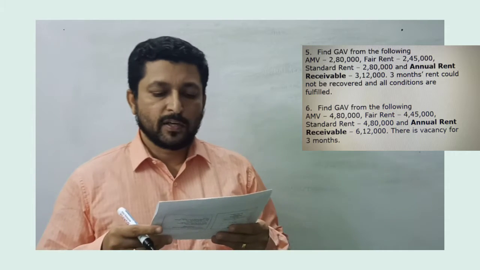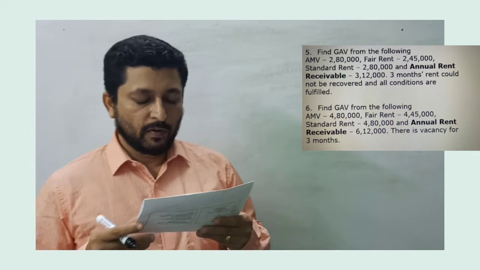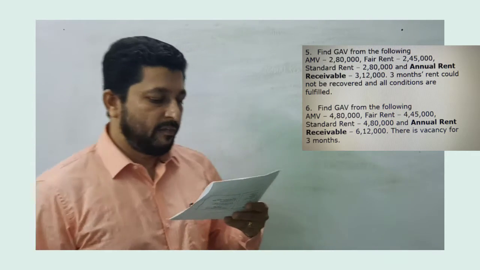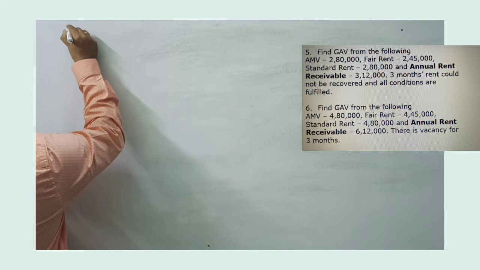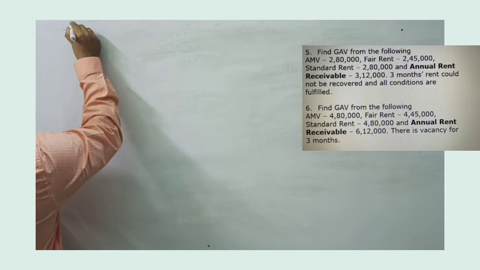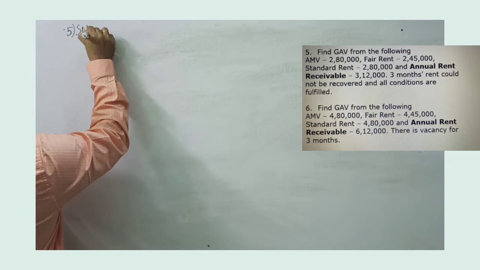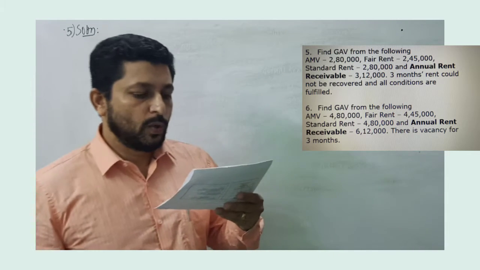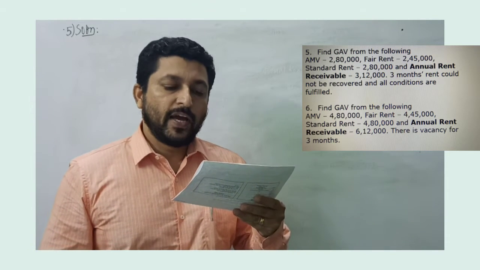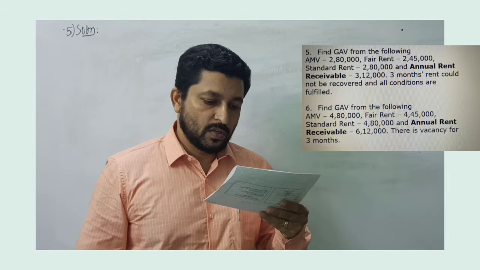Okay, let's look at problem number 5 once again on finding the gross annual value from the given values. So in problem number 5, we have the annual municipal value which is given. So I'll just record number 5 solution. I'll just read out the problem. Annual municipal value is 2,80,000. Fair rent is 2,45,000.